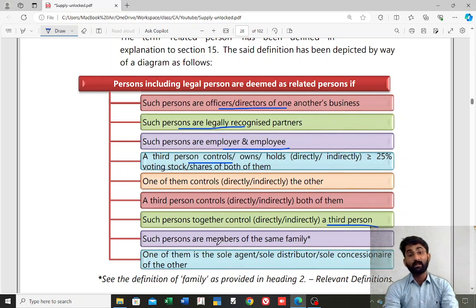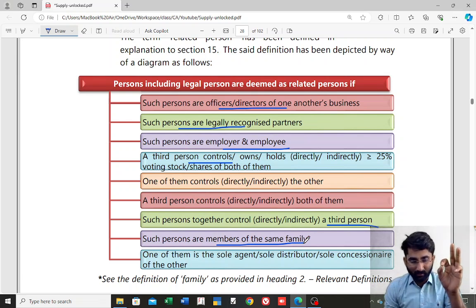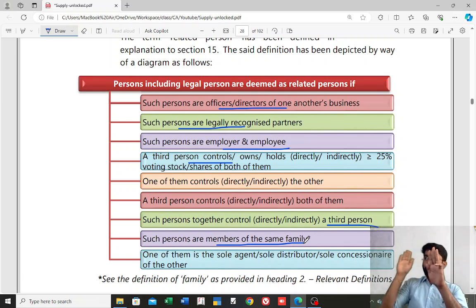Next one, such persons are members of the same family. Remember the definition of family: spouse and children, by default they are related persons. But the PGBS, parents, grandparents, brothers and sisters, if these four are wholly or mainly dependent on the person, only then the person and these four are related persons.